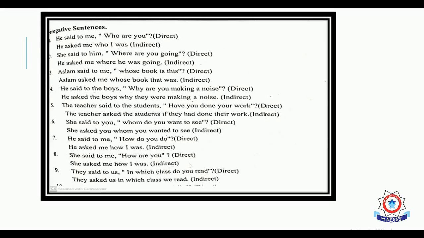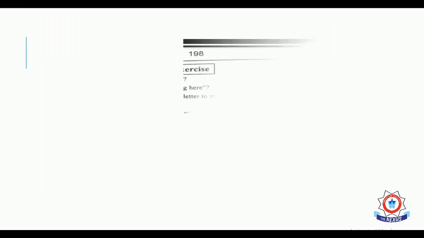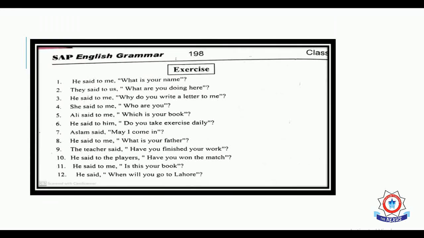Let's have a look at the exercise. Yes, this is the exercise on page number 198. In the first sentence, you can see he said to me, what is your name? He asked me what my name was. Is will be converted into was because we are going to convert the present tense into past tense. Your will be changed according to the object, that is me.